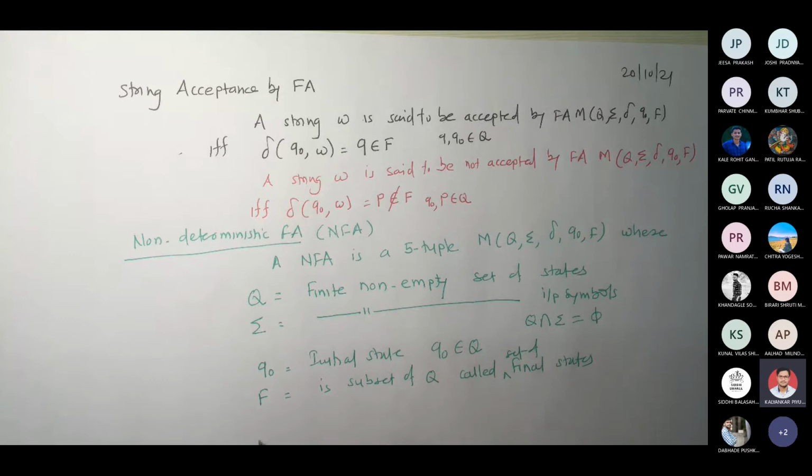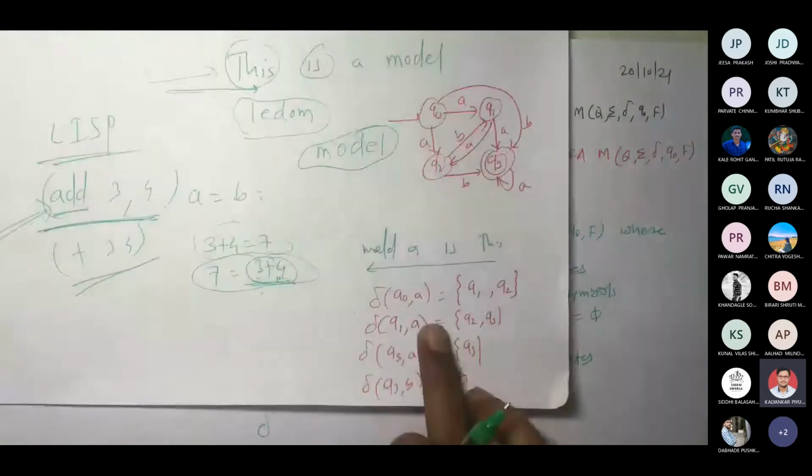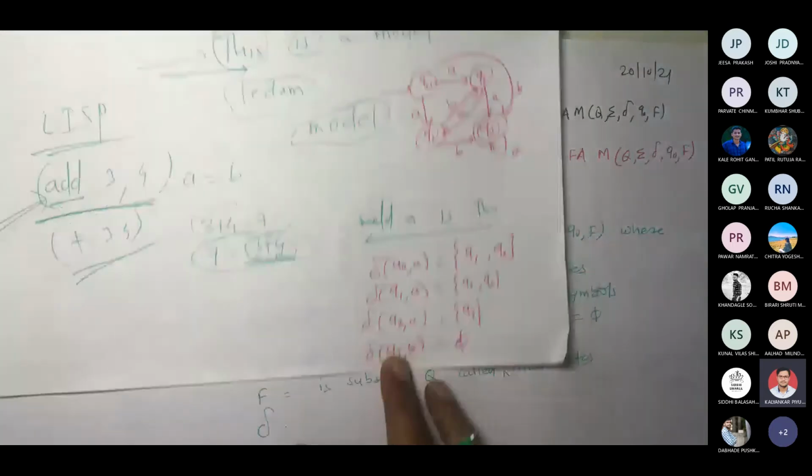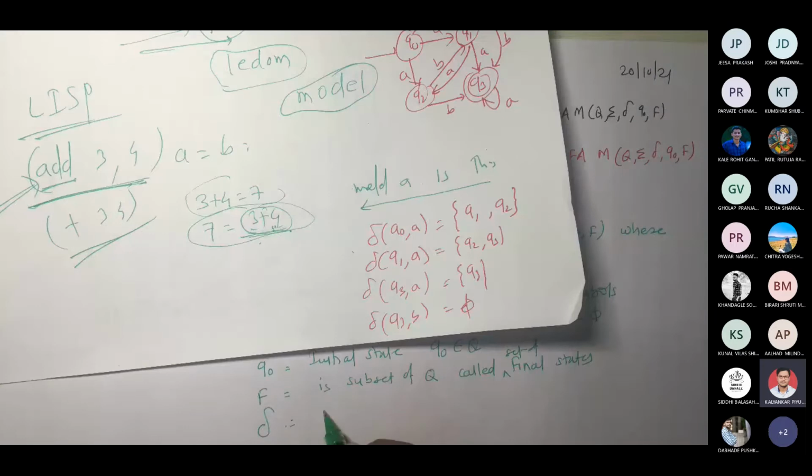Now what is remaining? Delta. Now how would delta be, considering this example?